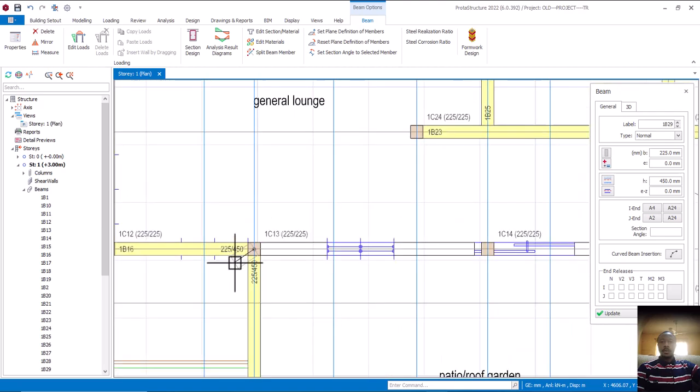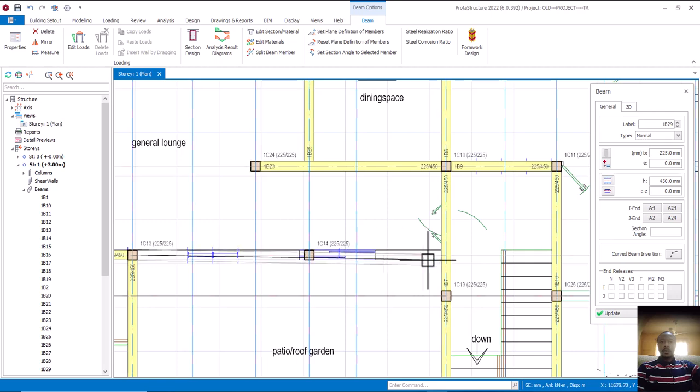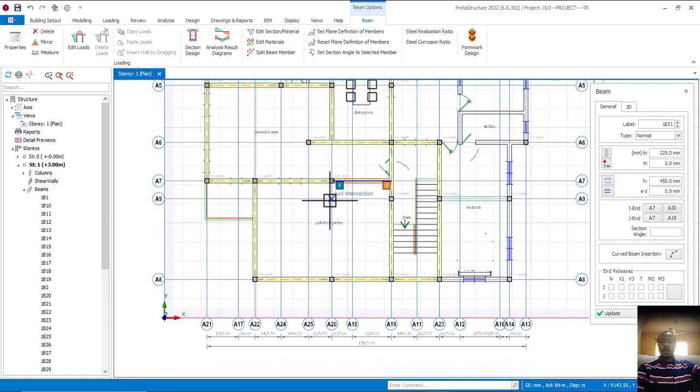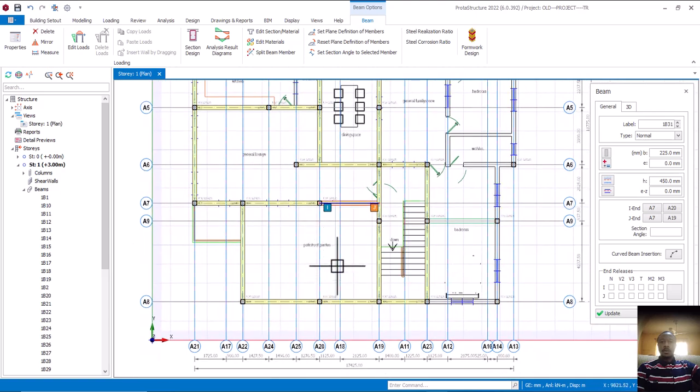Also coming to this side. Let me zoom in very well. This one here to this column and also to this place. They are on the same straight line. I can come and click on the last one here. It will definitely split. Okay, that's fine. All right, so let's now see what we are having.